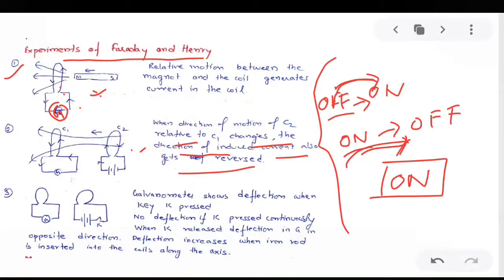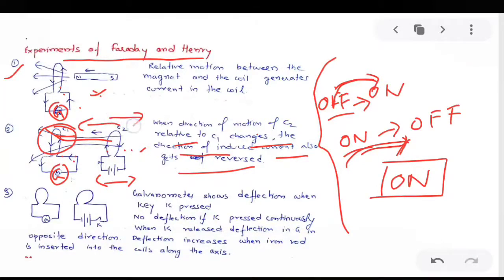Because of this current, flux is linked with coil C1. Magnetic field lines are linked with C1. Now when there is a relative motion between the two, again there is a deflection in this galvanometer. When C2 is moved towards C1, the separation is decreasing, so the magnetic field lines passing through C1 are increasing.